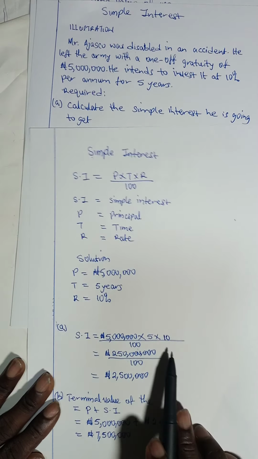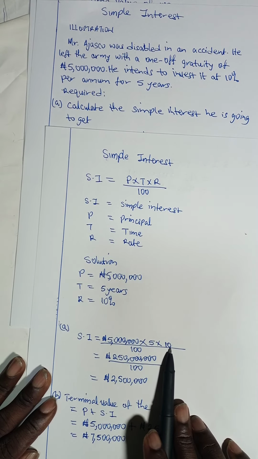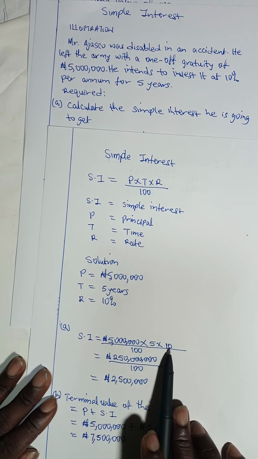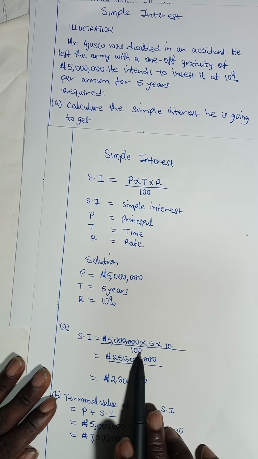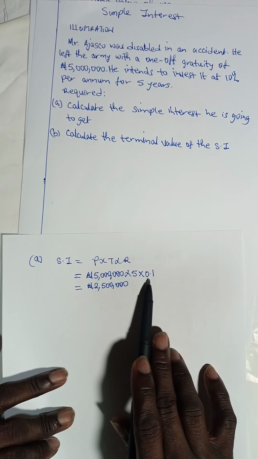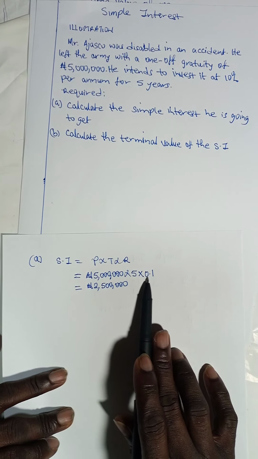Don't forget, you use 10 here over 100, the whole figures over 100, 10%. This is 10, then the percentage, which is 100, is here. Here, we divided the 10 by 100, so we got 0.1.